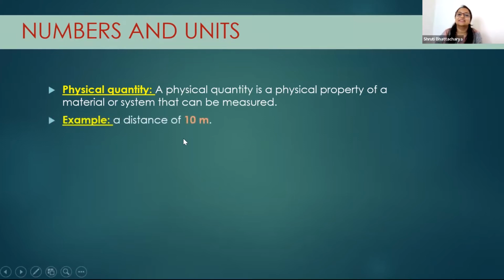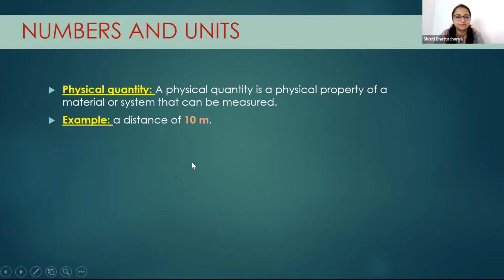For example, the distance of 10 meters. Okay. So whenever we talk about a physical quantity, it is like 10 meters. That means it has to have a number and a unit. So here the number is 10 and the unit is meter. Or in other words, you can say 10 times 1 meter. So 1 meter length is a certain length. If you do 10 times of that, it becomes 10 meters, right?